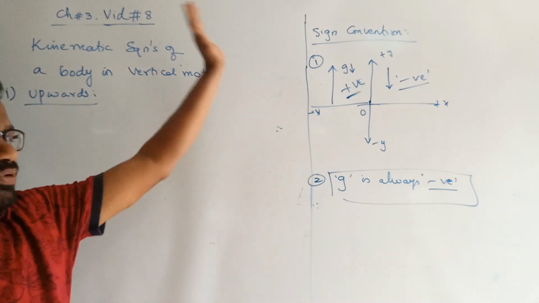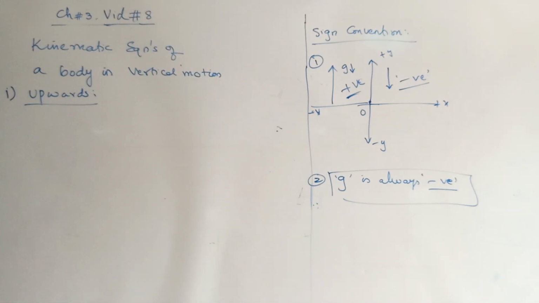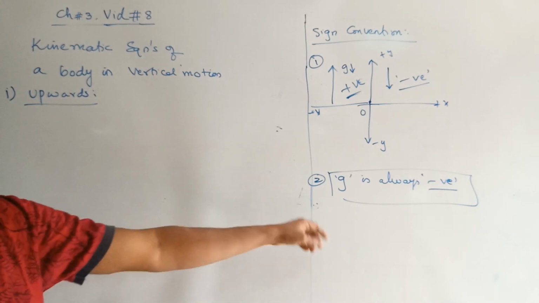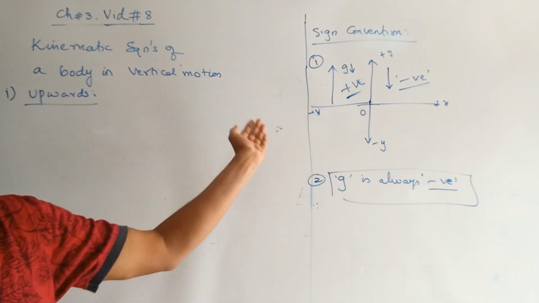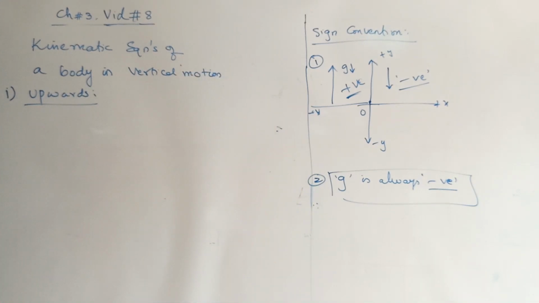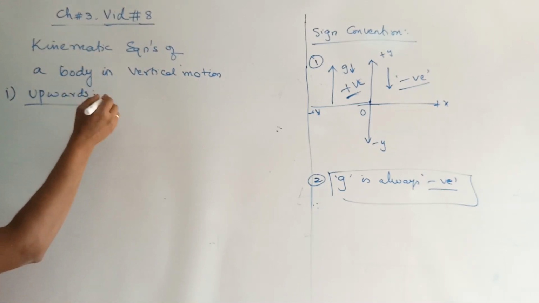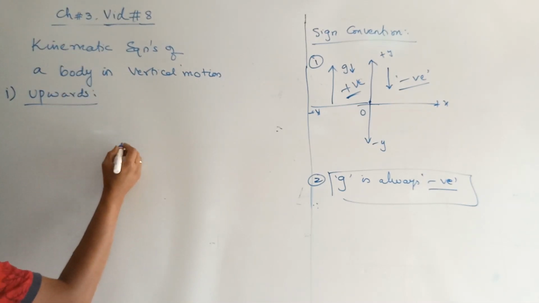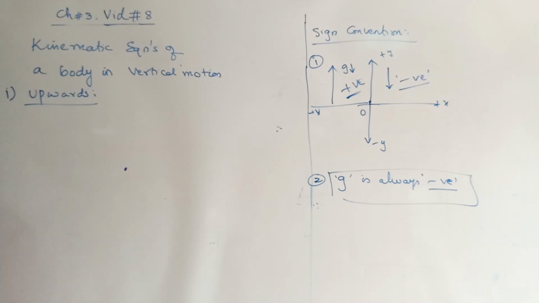Entire physics problems are based on this kind of sign conventions only. Simple thing: any parameter going upwards is always positive, any parameter going downwards is always negative. And the second convention, G is always negative because in either case G is acting in the downward direction only. Now let us write the equations for a vertically projected body. I am writing the equations straight away.